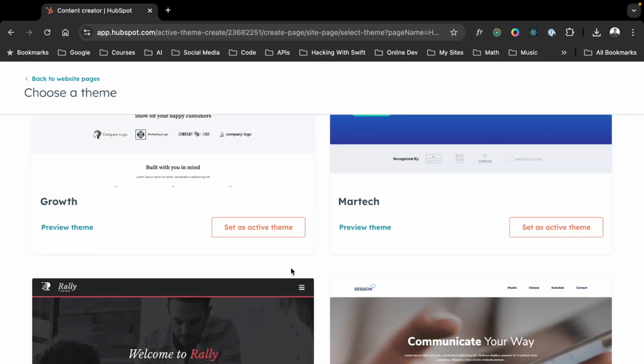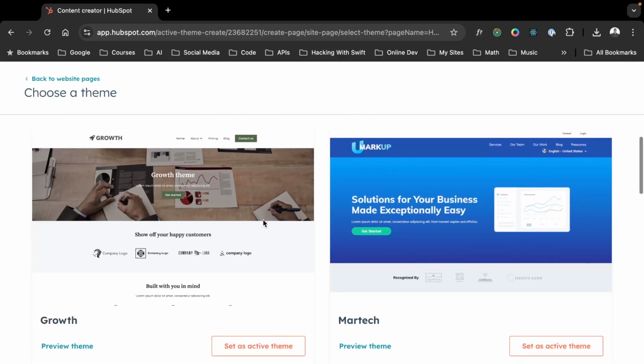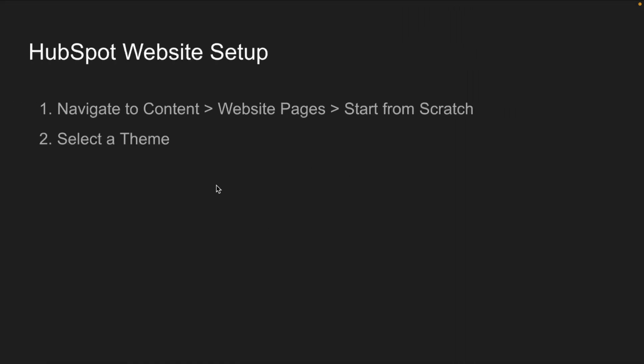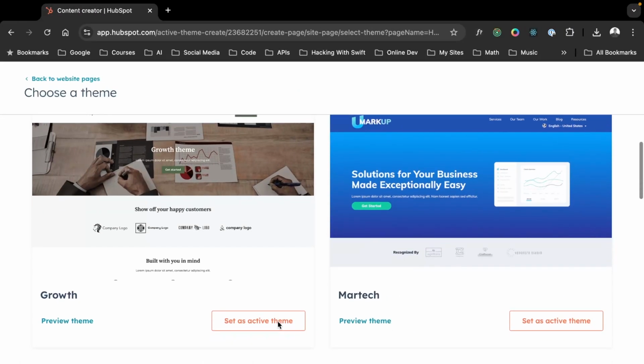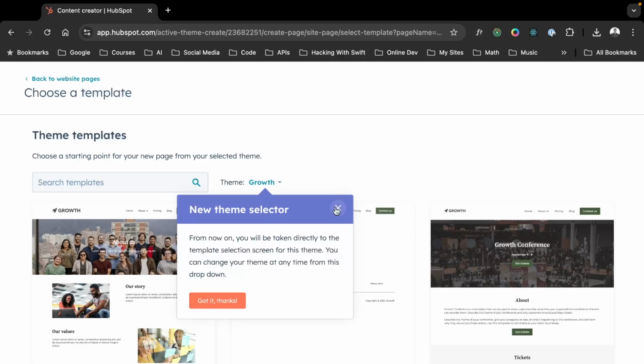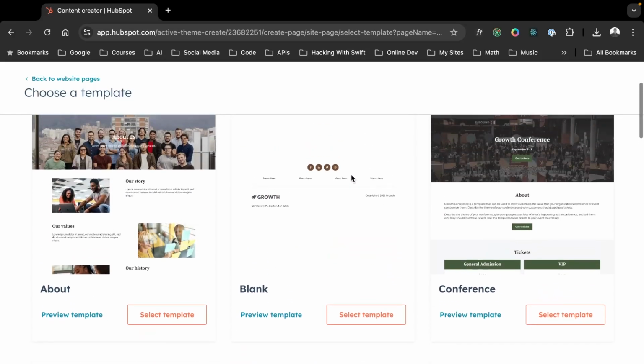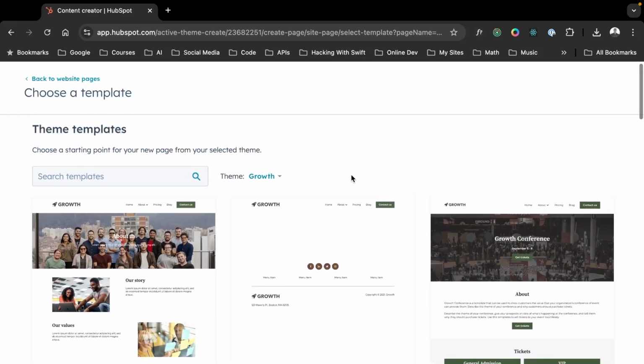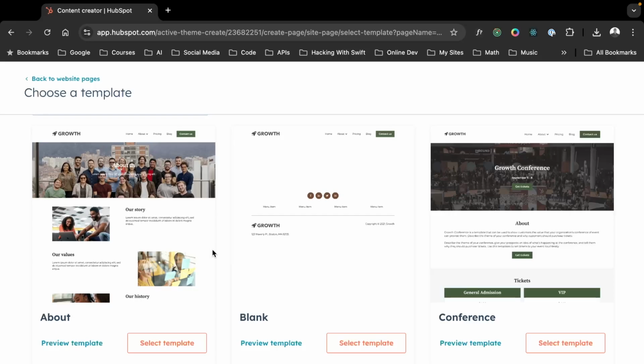If not, it's very easy to activate and then deactivate themes if you have no other content and have no active traffic coming to this site. So we are just going to select the growth theme, which actually gets to the next step that we're going to have in our process here, which is to select a theme. So growth theme is a very popular theme for learning. So if you're new to HubSpot, growth theme is very good for learning HubSpot CMS out of the box.